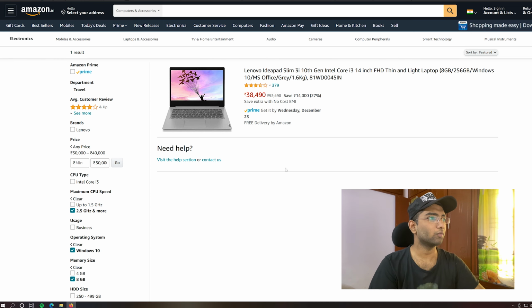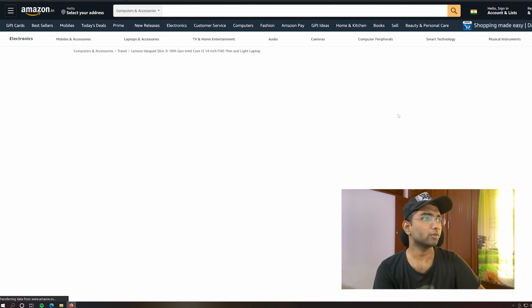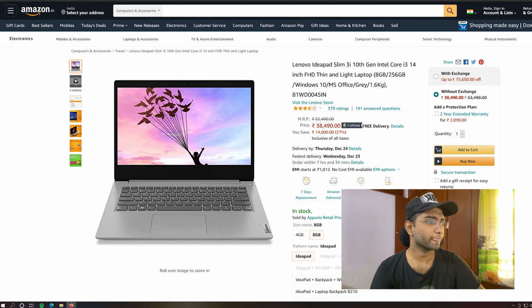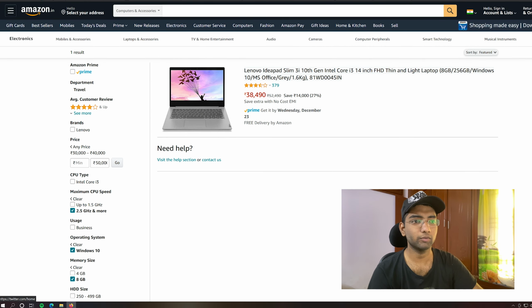Okay, there is only one laptop in that segment, that is the Lenovo IdeaPad, 8 GB of RAM. Okay, let's check this out. i3 and 2 cores. No, don't go for it. No dual core, so come back. Let's remove the price segment and we'll see. I think we can get better laptops here.